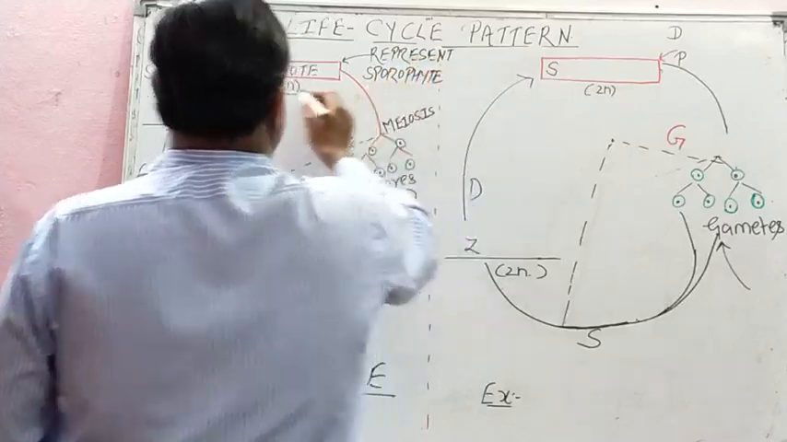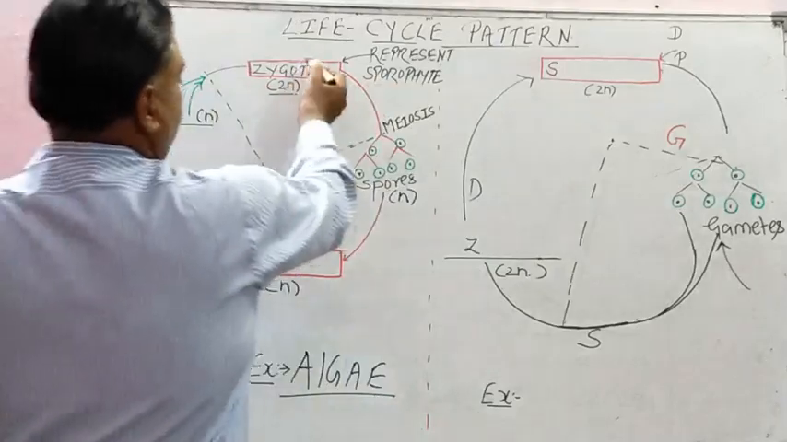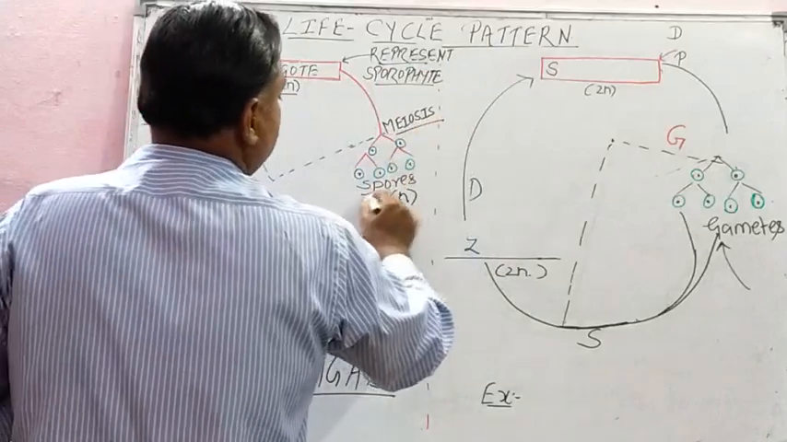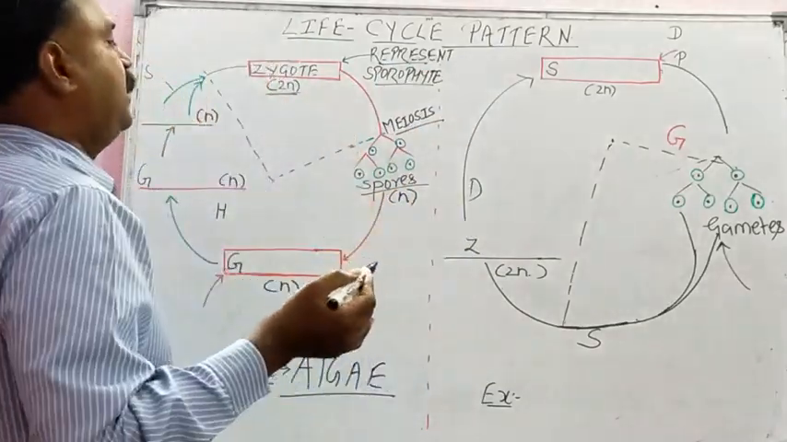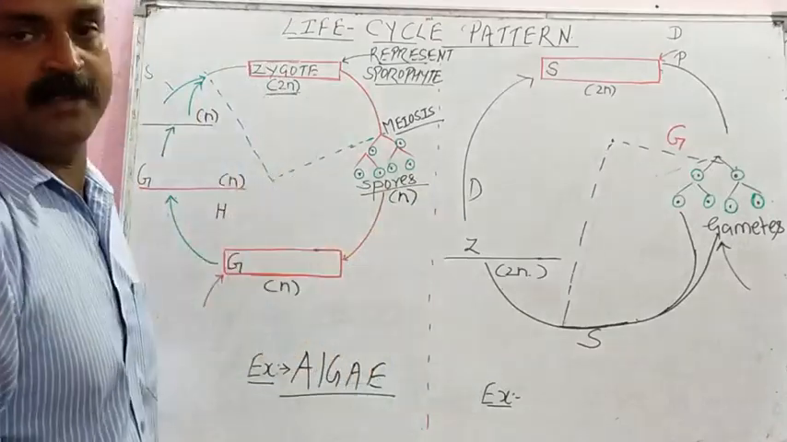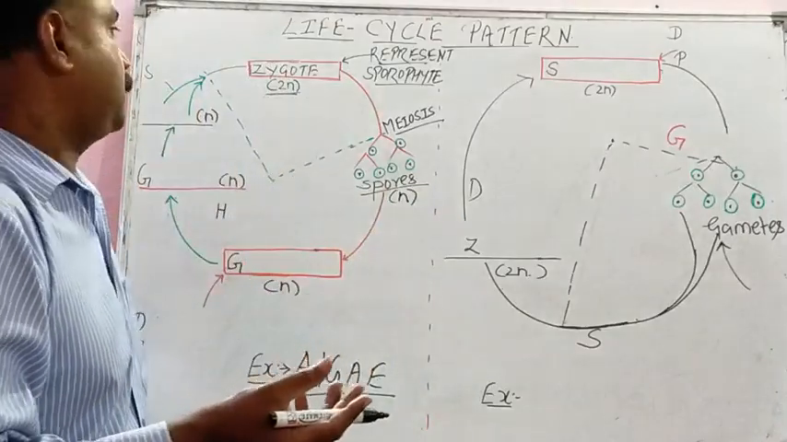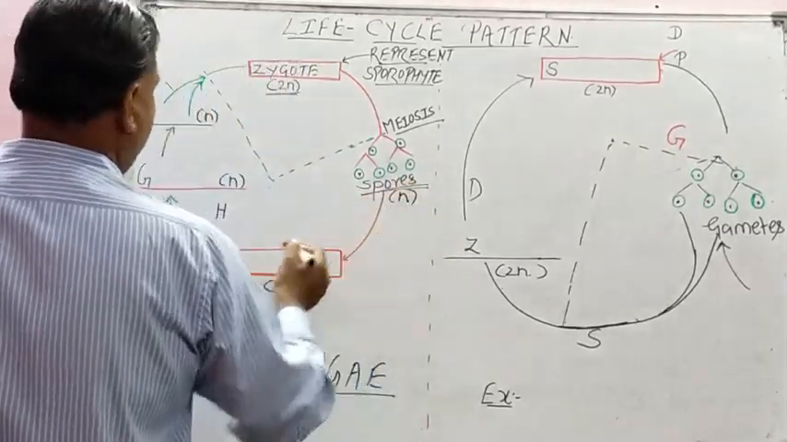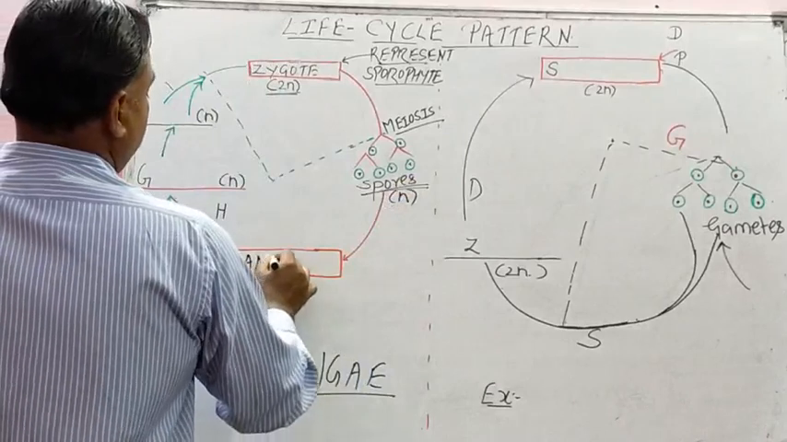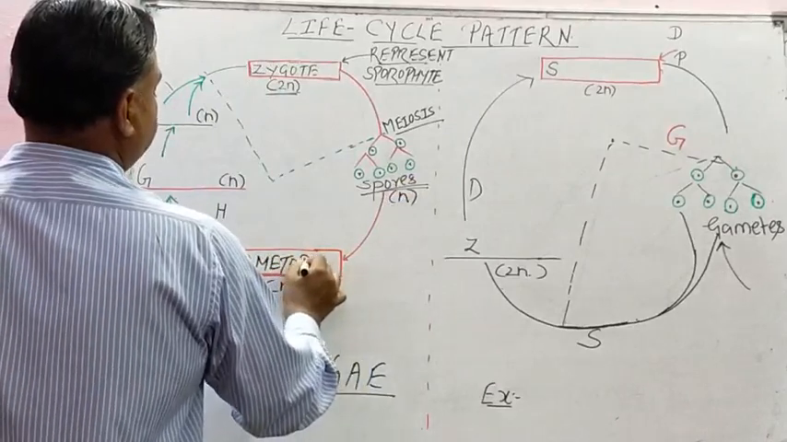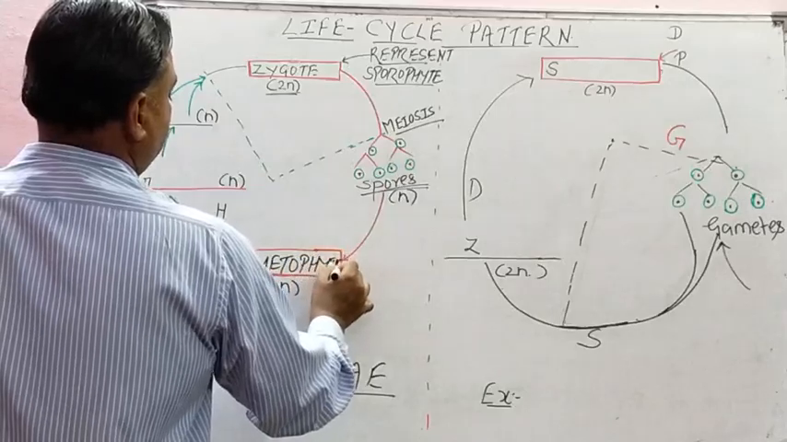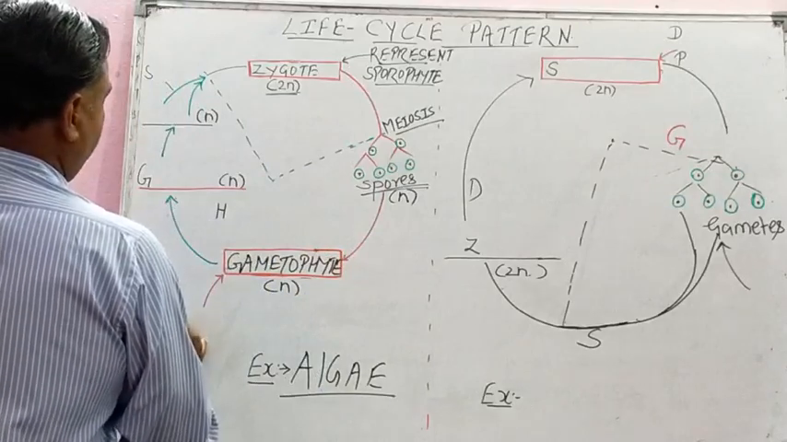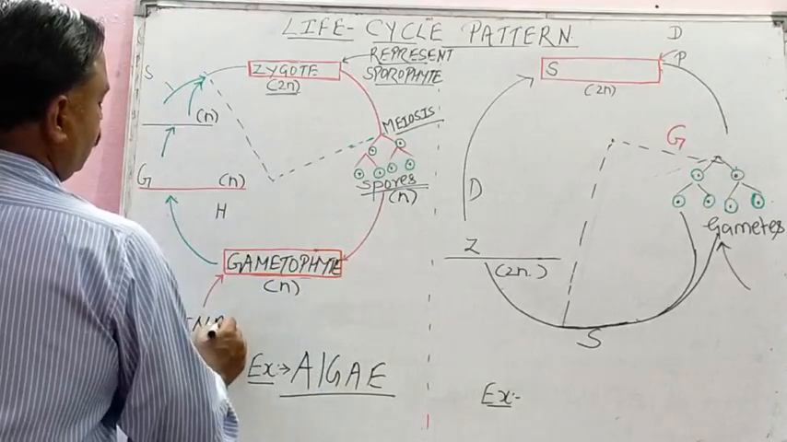Isn't it? Zygote represents sporophyte, and then what will happen? This sporophyte will go through meiosis division and will produce spores, because zygote in algae represents sporophyte. They don't have any plant body. Isn't it? Now these spores will grow into gametophyte, and this gametophyte is the dominant phase. Remember, this is a keyword, student.